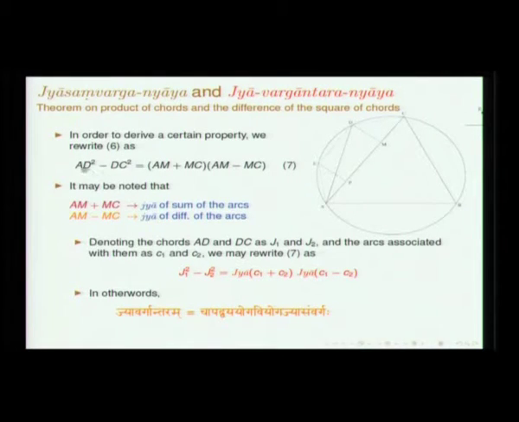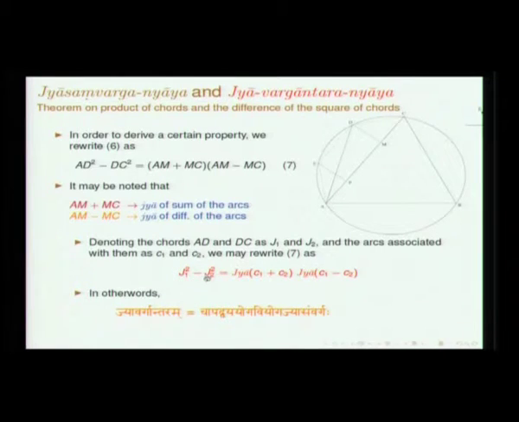So, this AD is jya, and we use the notation J for that. AD square minus DC square is jya 1 square minus jya 2 square. This is a very important result which we will be frequently using in a derivation which we will be dealing with soon.